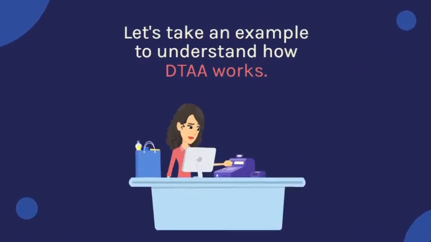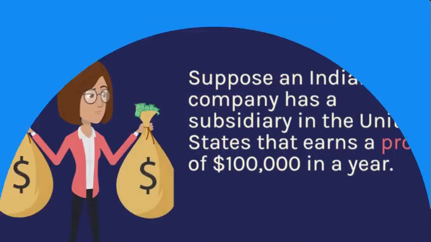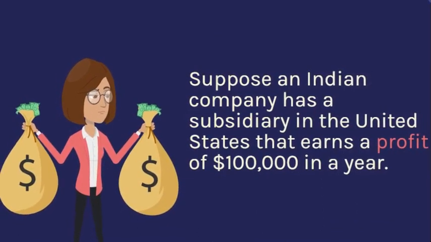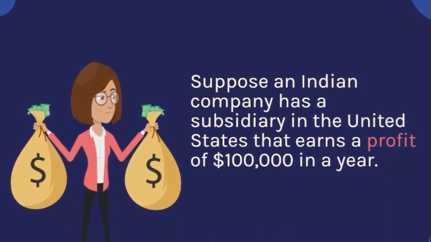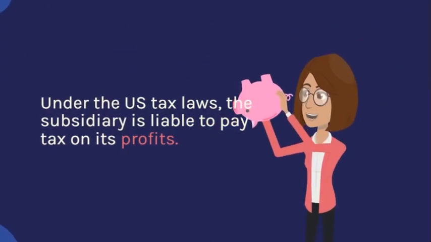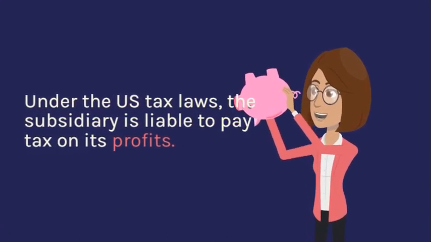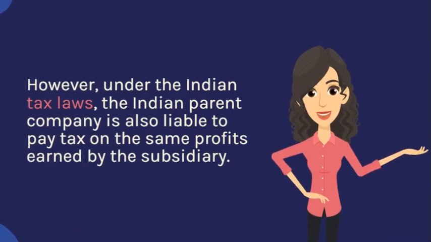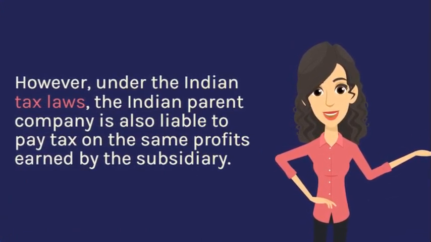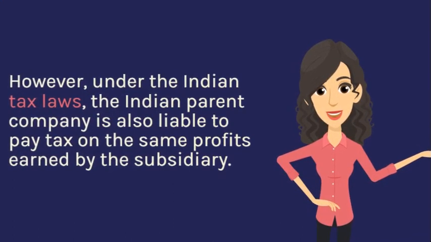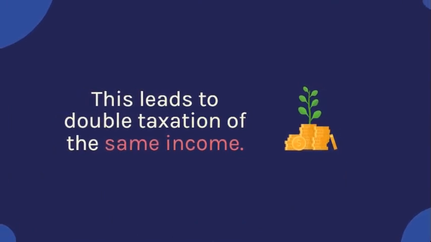Let's take an example to understand how DTAA works. Suppose an Indian company has a subsidiary in the United States that earns a profit of $100,000 in a year. Under the US tax laws, the subsidiary is liable to pay tax on its profits. However, under the Indian tax laws, the Indian parent company is also liable to pay tax on the same profits earned by the subsidiary. This leads to double taxation of the same income.